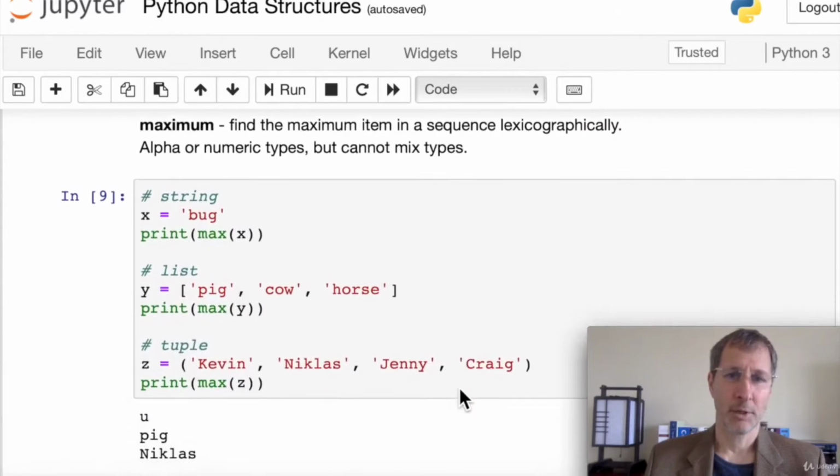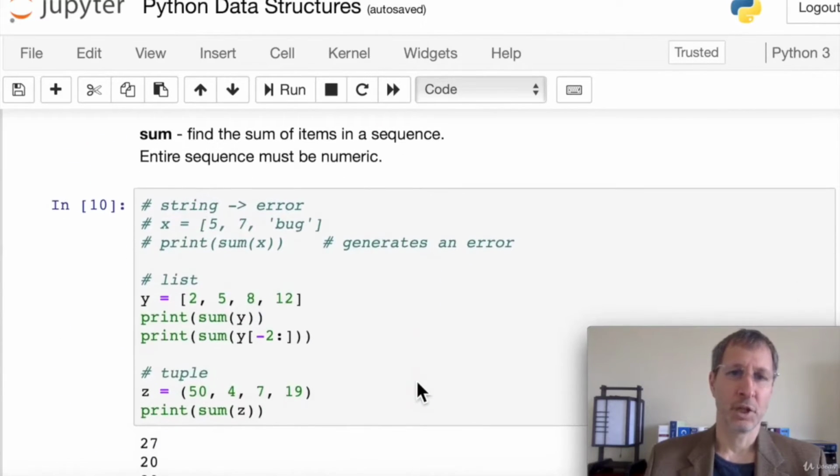The maximum item in a sequence, again, lexicographically, and it can be done alpha or numerically, but not both. So with bug, the maximum is U, and with pig, cow, and horse, we see that pig actually comes last alphabetically, and in our tuple example, the last letter alphabetically is the maximum.